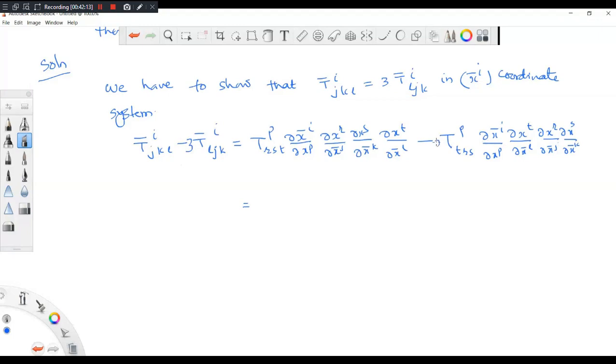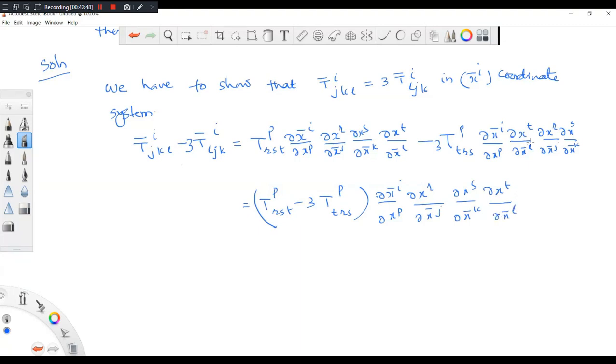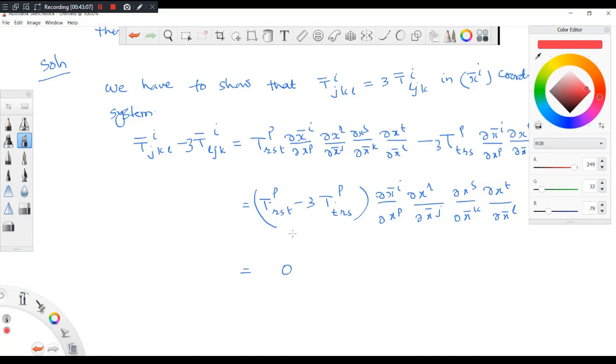So I'll get TP RST minus 3 times TP TRS, times del X bar I by del XP, del XR by del X bar J, del XS by del X bar K, del XT by del X bar L. This is common in both, because the other things are common. But it is given that this quantity is equal to 3 times that quantity, so therefore this is 0.